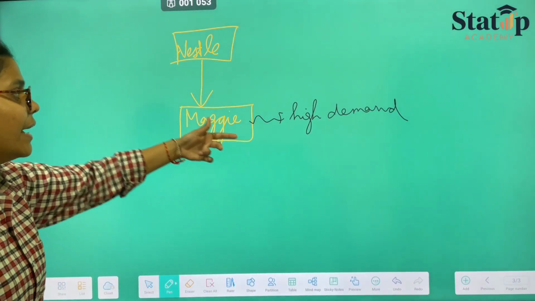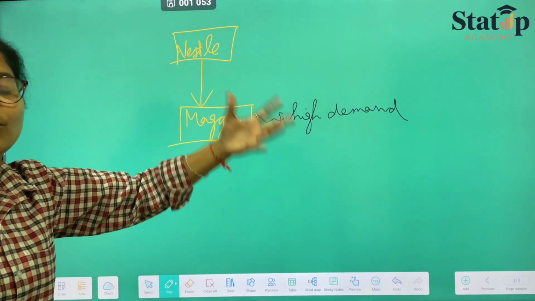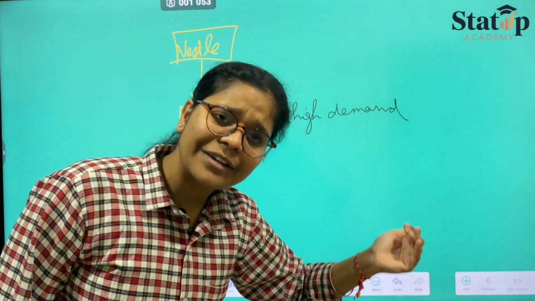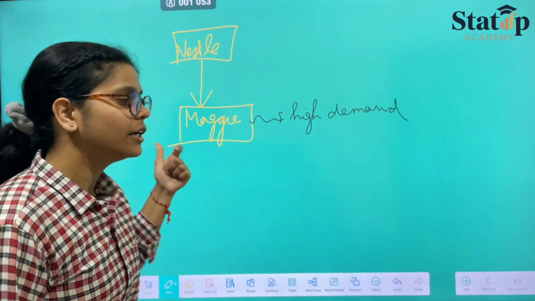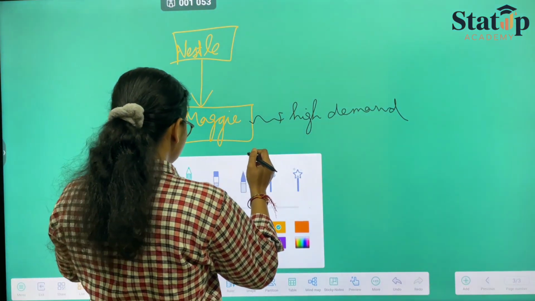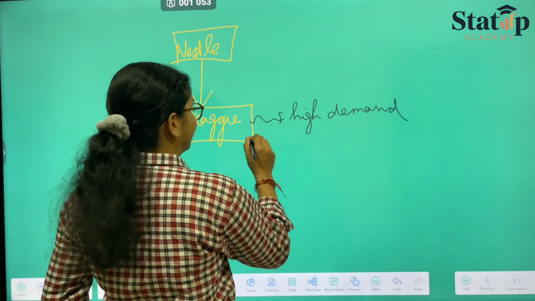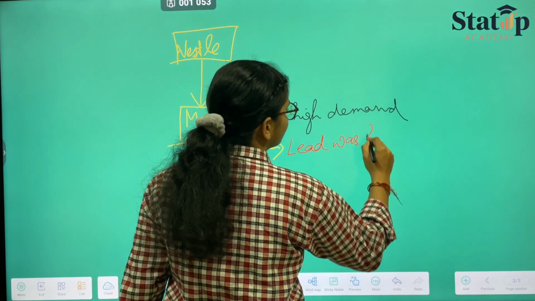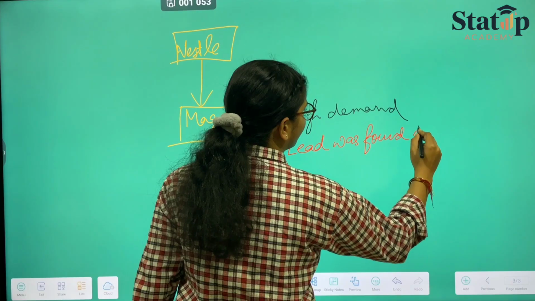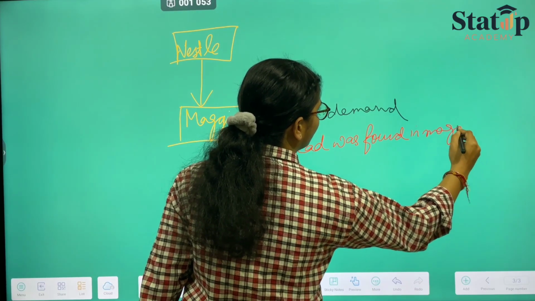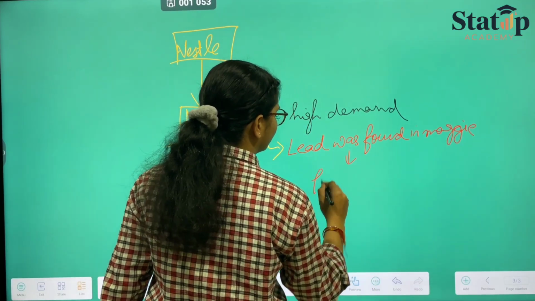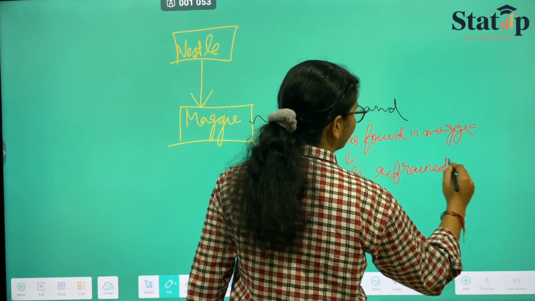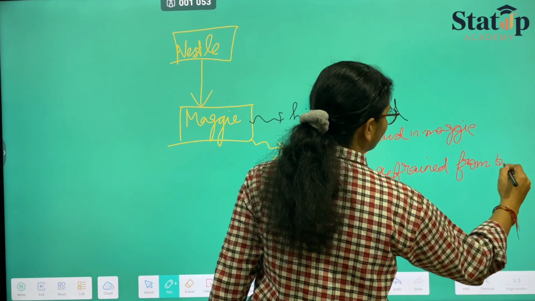Since demand was high and people were eating more and more things of Nestle, and they actually believed in that company, Maggie turned out to have a certain sort of radial substance, that is, lead was found in Maggie, due to which people refrained from buying it.